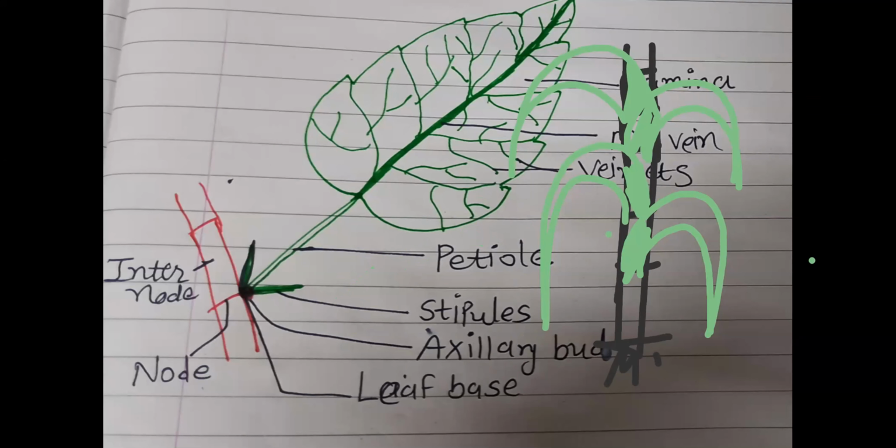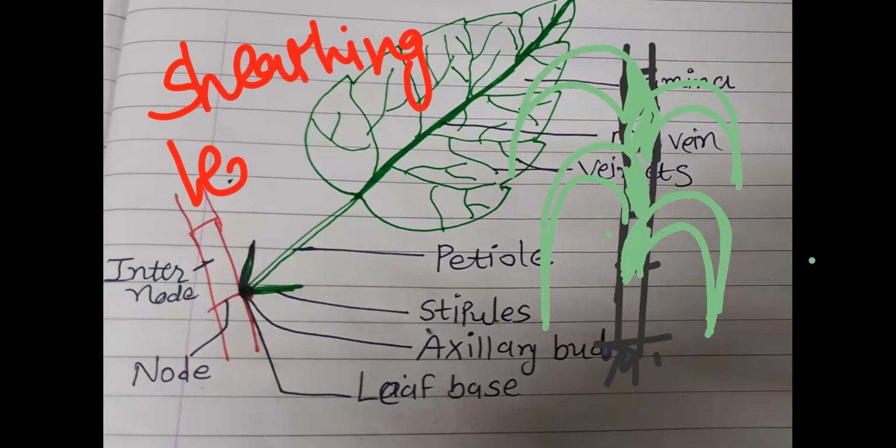No, right? So remember, this leaf base, it forms a sheath-like structure which actually covers, in some of the monocots fully, in some of the monocots partially, the stem axis, and that modification we call sheathing leaf base.